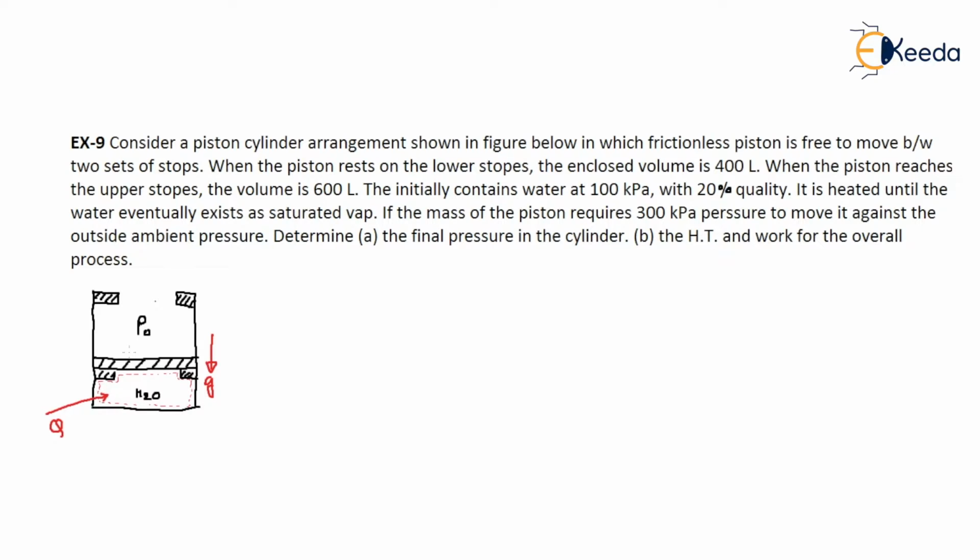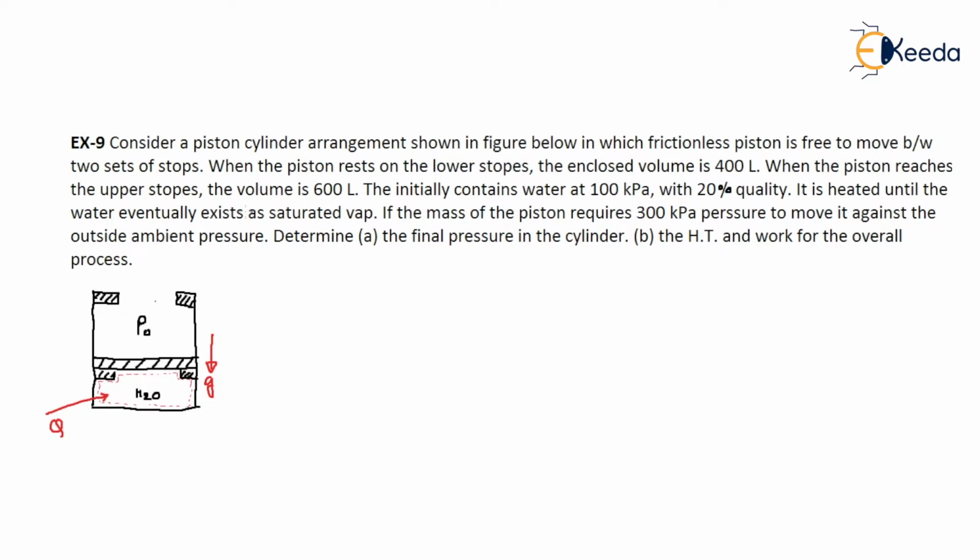Now again heat is supplied, and the piston doesn't move further upward. Why? Because the stop doesn't allow it. So again it is a constant volume process. During this process, find the pressure inside the cylinder. That means what is the final pressure inside the cylinder? And find the heat and work transfer over the whole process.